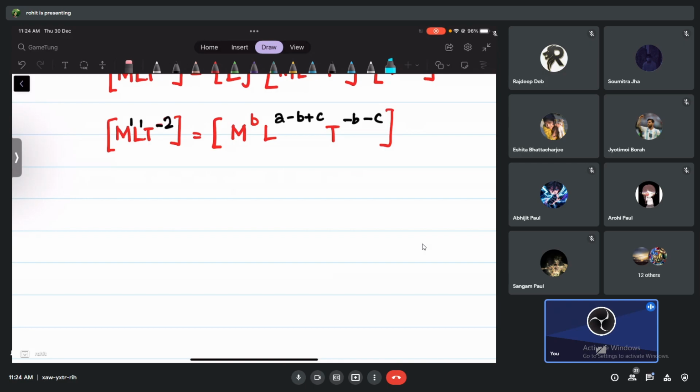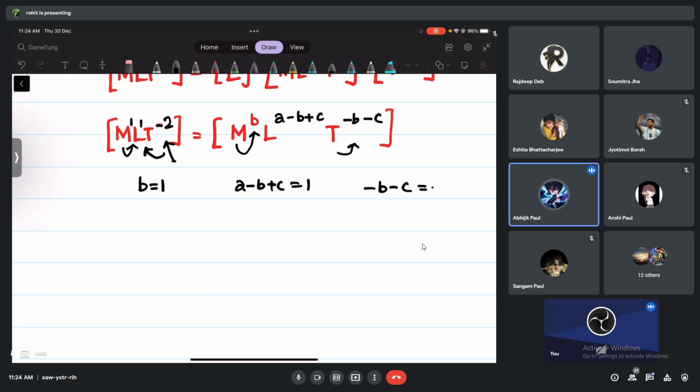So you tell me now, when we equate, what do we get? M to the power B on the right, M to the power 1 on the left, that means B must be equal to 1. On the right hand side, L has power A minus B plus C, and L on the left hand side has power 1, so it must be equal to 1. And on the right hand side, T is minus B minus C, and T on the left hand side is minus 2, so it should be equal to minus 2. I think you understand the steps.